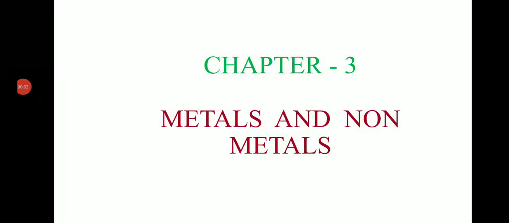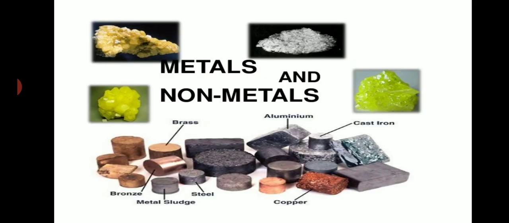Hi dear students, today let's learn a new lesson of chemistry, chapter number 3, metals and non-metals. Here you see some of the metals and non-metals, right? So usually how do we differentiate them? How do they differ from each other? How can we classify a substance as metal or non-metal? Mainly based on its physical properties, right?